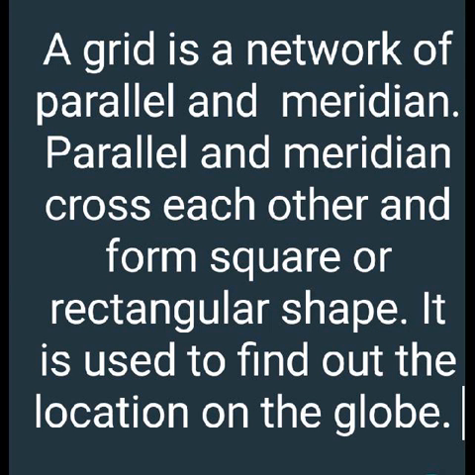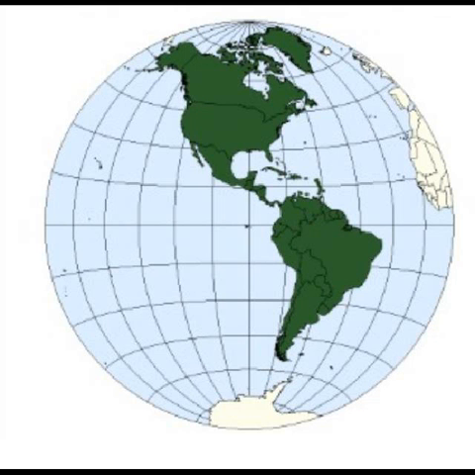A grid is a network of parallels and meridians. Parallels and meridians cross each other and form square or rectangular shapes. It is used to find out the location on the globe. Here is the grid picture. The square or rectangular point is called the grid. It points out the location on the earth.